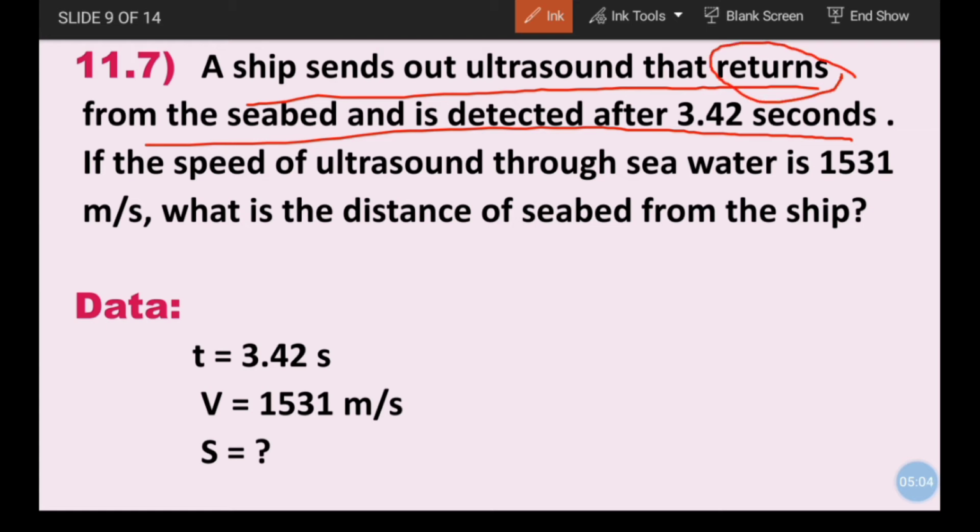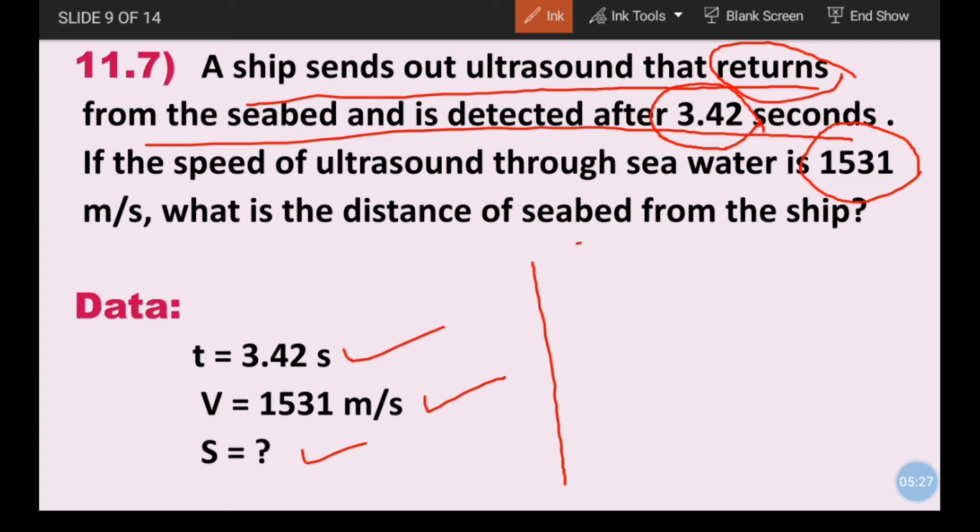Sound reflects back, sound returns. So here we have time t equal to 3.42 seconds. Speed of ultrasound in seawater is 1531 meter per second, and we have to find the distance.